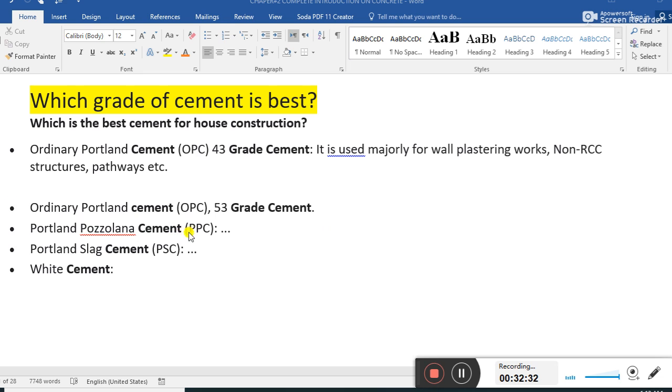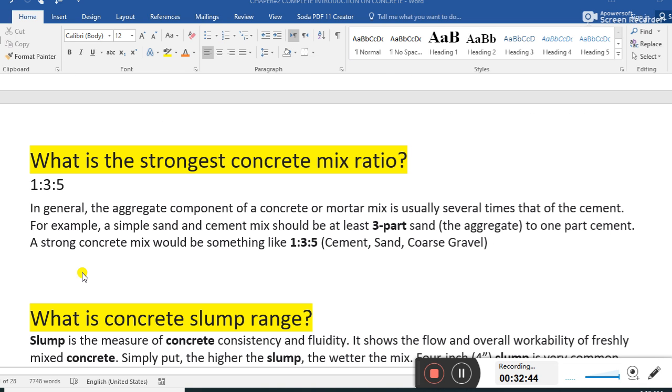Portland Pozzolana cement, PPC. PPC means Portland Pozzolana cement. PSC, what is PSC? Portland slag cement, and white cement. What is the strongest concrete mix ratio? 1 cement, 3 sand, 5 aggregate. This is the strongest mix ratio.